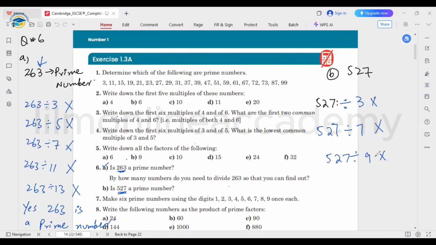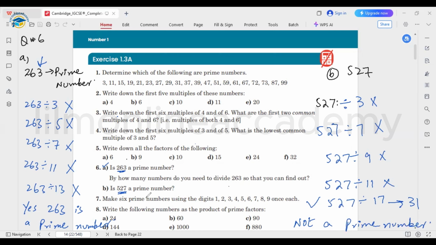So as all of these numbers are not divisible, let's find out with some greater numbers like 11 or 17 we can use. Even if we are getting any one number, that means that this is not a prime number. Okay, from 11 it's not exactly divisible. So 527 dividing by 17, yeah, this is giving me the answer 31. So this is divisible exactly by the number 17. It means that this number 527 is not a prime number.